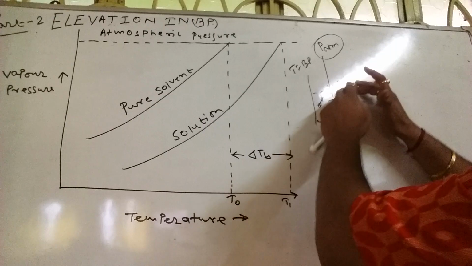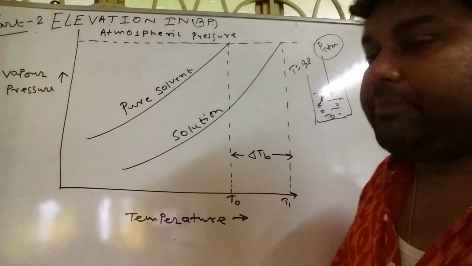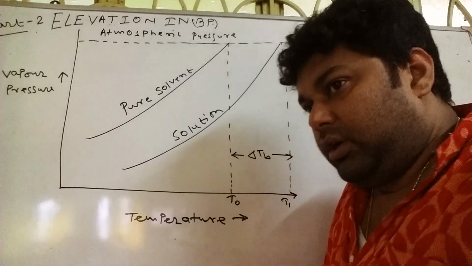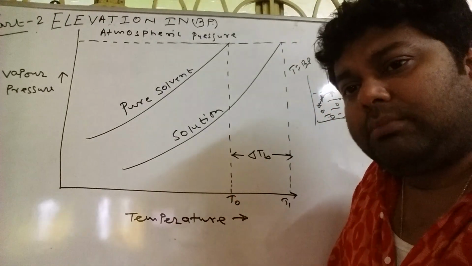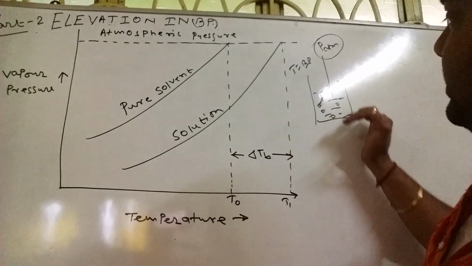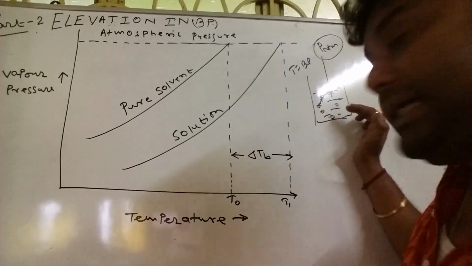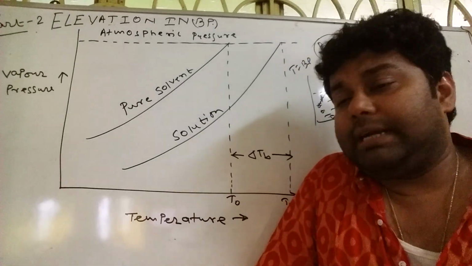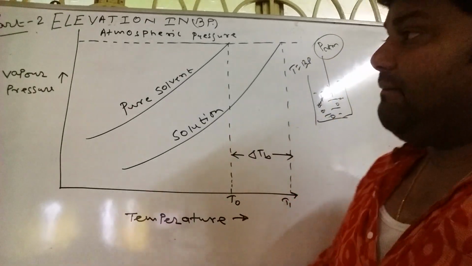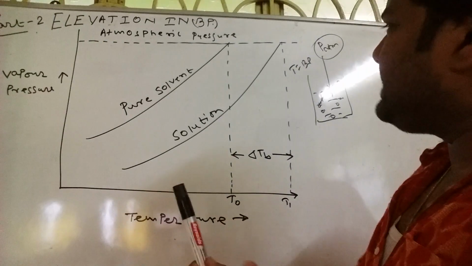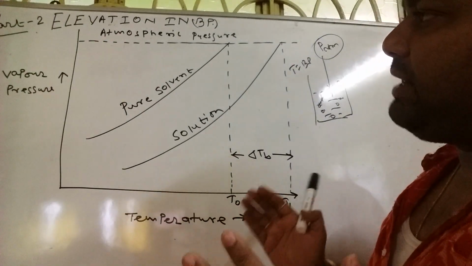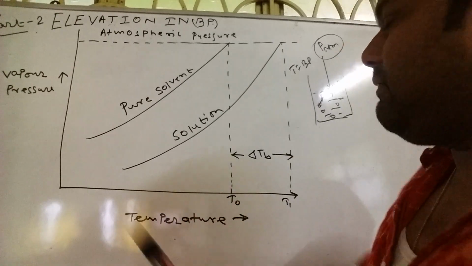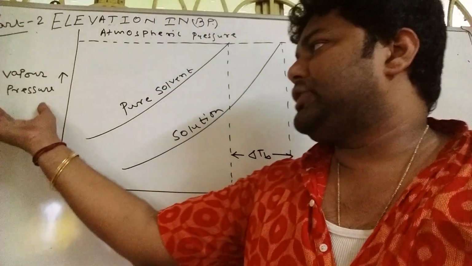Rather we should say vapor pressure becomes equal to the atmospheric pressure, because for that particular temperature, in that particular area, in that particular altitude, you have a fixed value of the atmospheric pressure, but you are trying to increase the vapor pressure to that level so that it can be equal to the atmospheric pressure. Now we have taken a graph here. I would not say it is a very much scaled graph. It is just a plotting of the whole scenario. In the y-axis it is the vapor pressure.